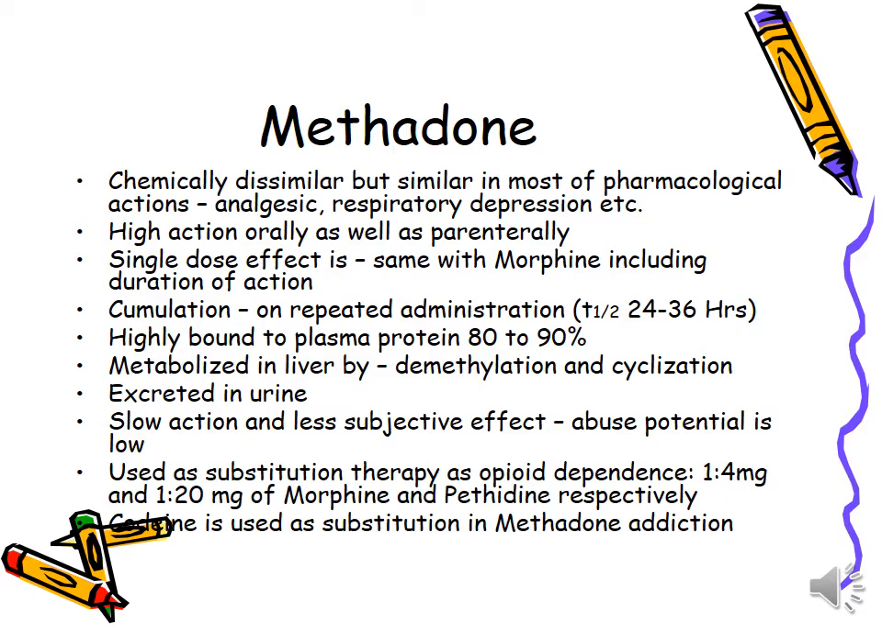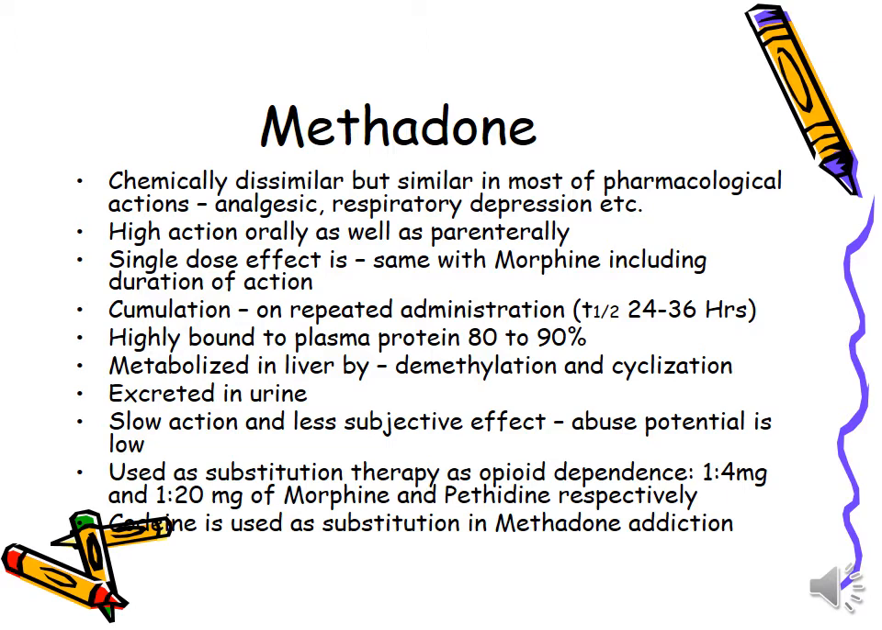It is highly bound to plasma proteins, 80 to 90%. It is also metabolized by the liver by demethylation and cyclization. It is also excreted in urine like other group members. Slow action and less subjective effect. Abuse potential is low in comparison to other drugs, so we can prefer this drug over morphine or others which have potential of abuse. Used as substitution therapy in opioid dependence.